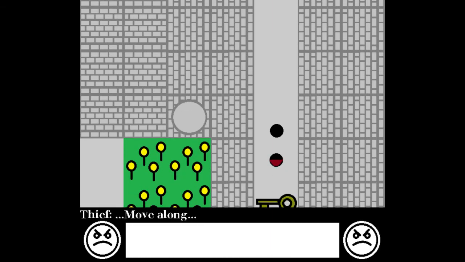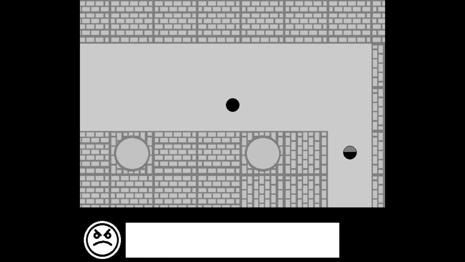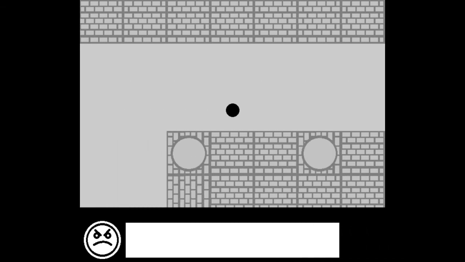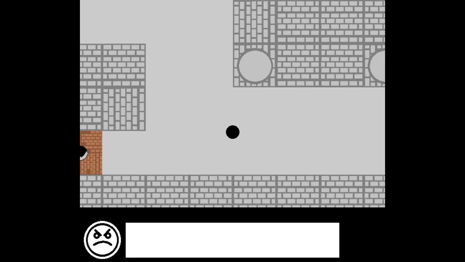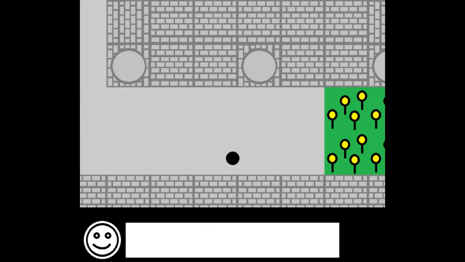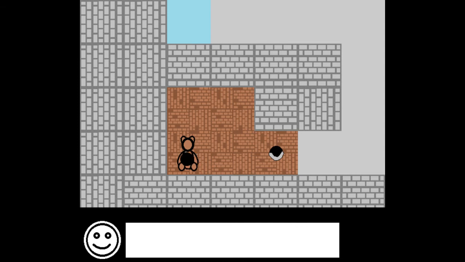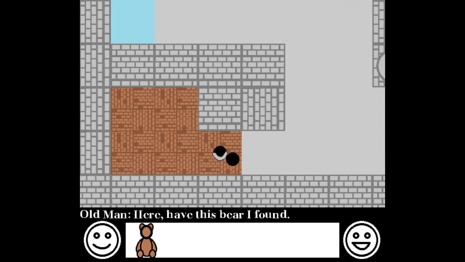But there's still this thief that's guarding the key. So we still have the old man and the guard. And since the guard wants the key, we need to find a way to be happy. Fortunately, we had these flowers over here from earlier, and we're able to get past the old man and grab this bear that he tells us about.